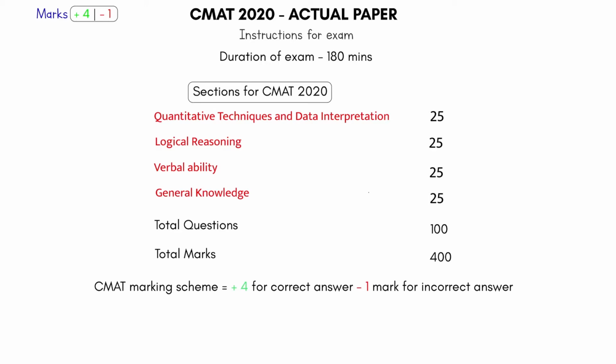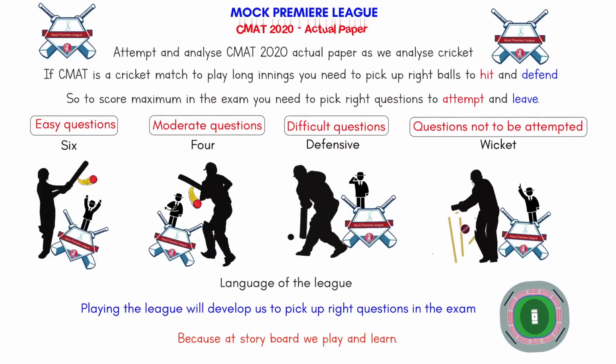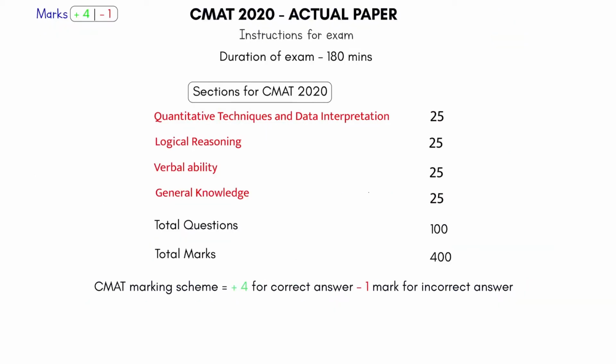The first section that we'll pick up is quantitative techniques and data interpretation. We'll take 25 questions from this section and identify out of these 25 which questions you can hit a 6 on, which are easy questions; which questions you can hit a 4 on, moderate questions; on which questions you have to be defensive, difficult questions; and which questions you have to leave as soon as you see them because there is a scope of getting negative marking. So on which question can you lose your wicket? Identifying and picking up the right question to solve is what we are going to do in this match. So without wasting any time, let's start with our first section of quants and data interpretation.